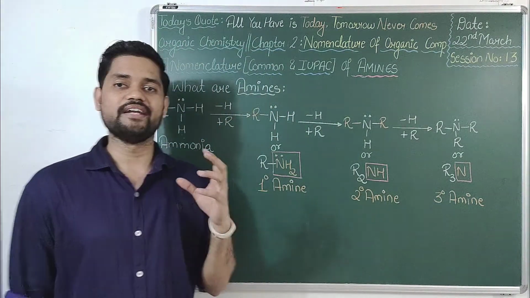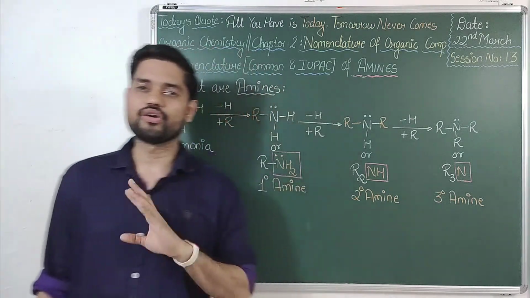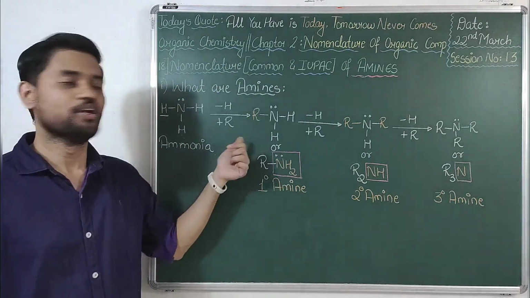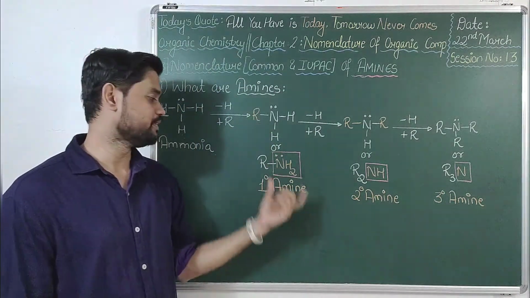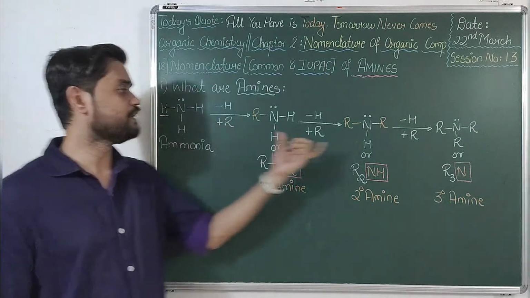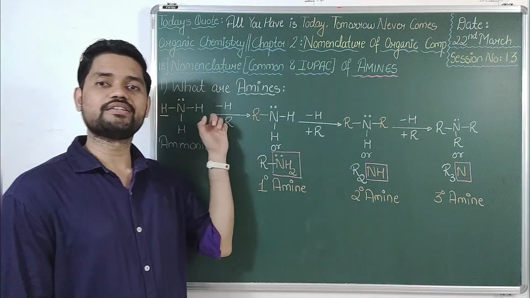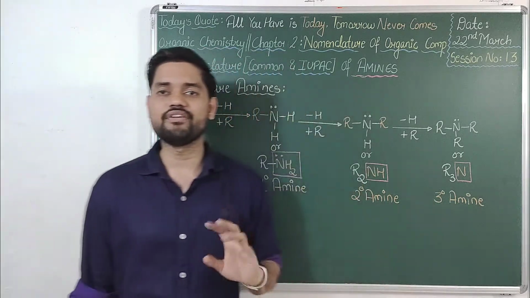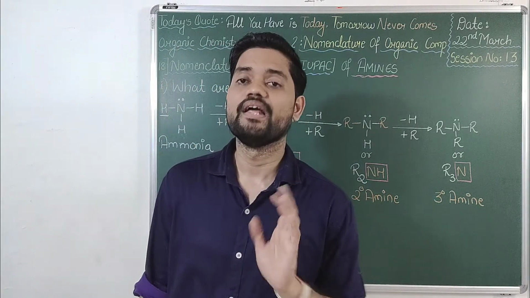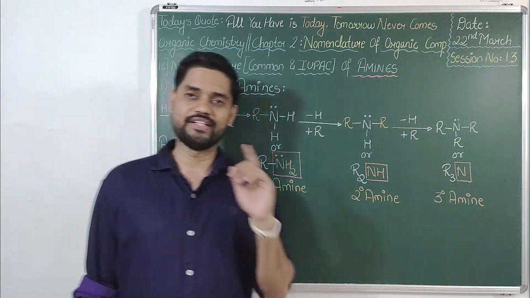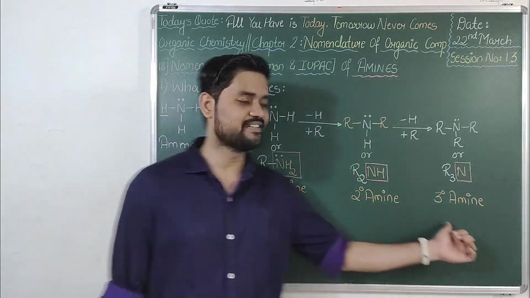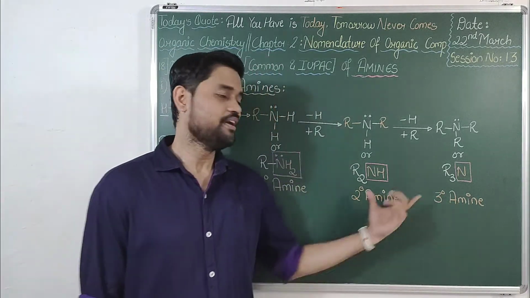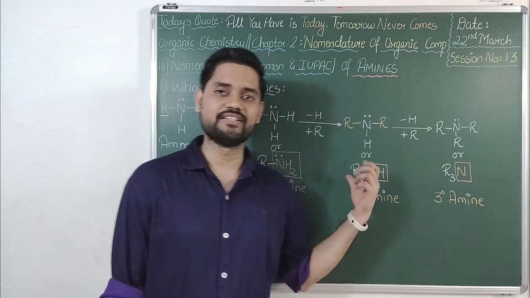What are amines? An ammonia derivative in which one, two or all three hydrogens of ammonia have been replaced by alkyl groups. If I replace one hydrogen by one alkyl group, it forms primary amine. Two hydrogens by two alkyl groups, it forms secondary. All three hydrogens by three alkyl groups, it forms tertiary amine, irrespective of whether the alkyl groups are same or different. Depending upon whether the alkyl groups are same or different, secondary and tertiary amines are further classified as simple and mixed. That segment I'll be taking after this segment.